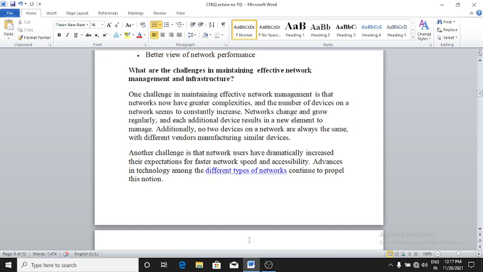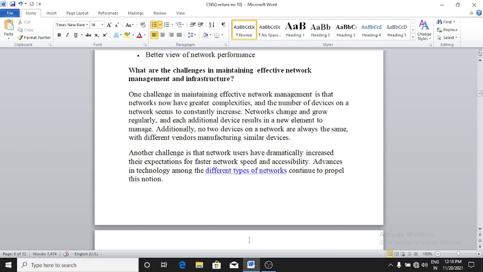Then what are the challenges in maintaining effective network management and infrastructure? One challenge in maintaining effective network management is that networks now have greater complexities, and the number of devices on a network seems to constantly increase.